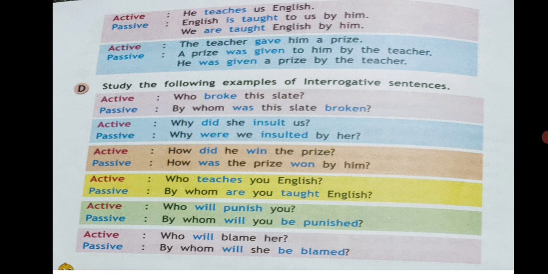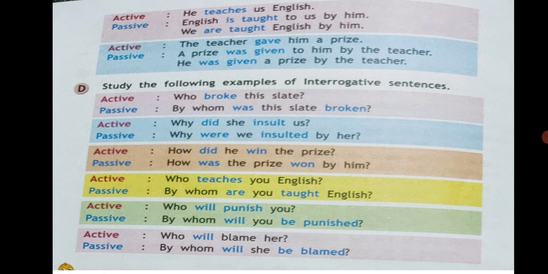Study the following examples of interrogative sentences. Who broke the slate? By whom was the slate broken? Why did he insult me? Why were we insulted by him? How did he win the prize? How was the prize won by him? Who teaches you English? By whom are you taught English?